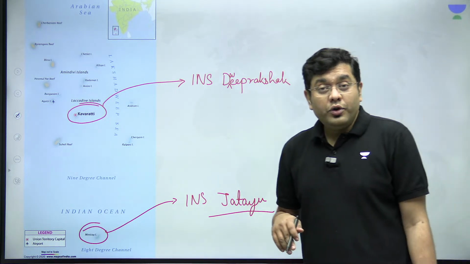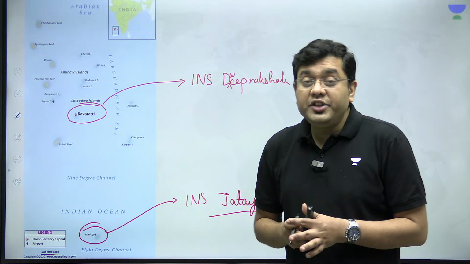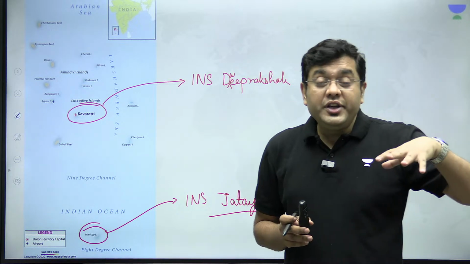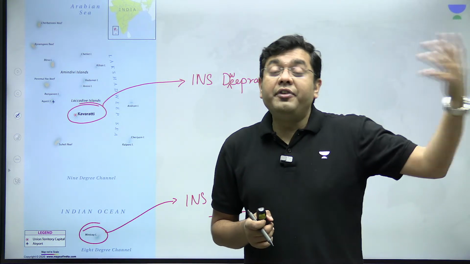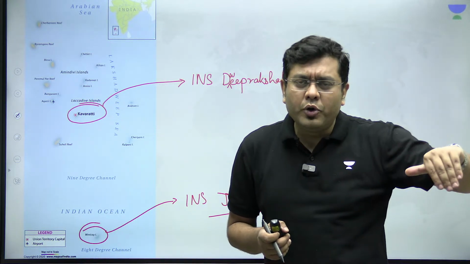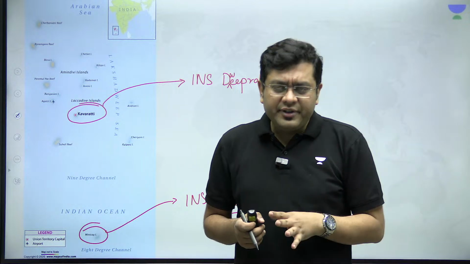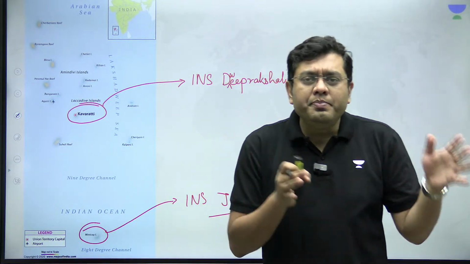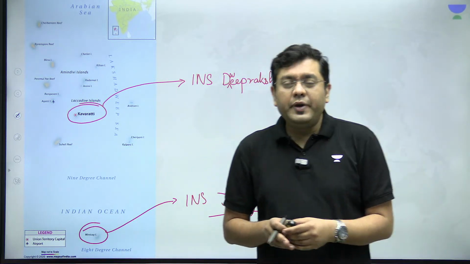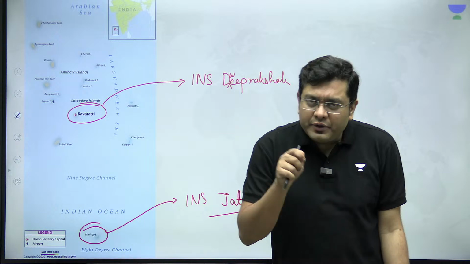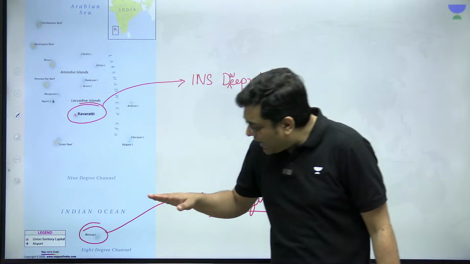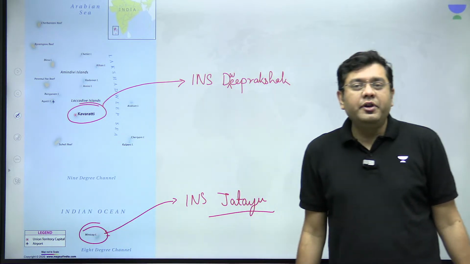Now, mind you, Maldives was not a region where India had deployed its strategic assets. Maldives is not a region where India had deployed its surveillance mechanism. India had simply donated the Dornier aircraft to Maldives for humanitarian and disaster relief purposes. And in order to maintain that and for functionality of that aircraft, that is why defense personnel were posted there. But in light of the present kind of tussle which is going on between India and Maldives, India has now established a full-fledged naval base there.